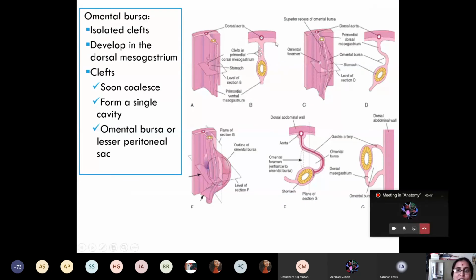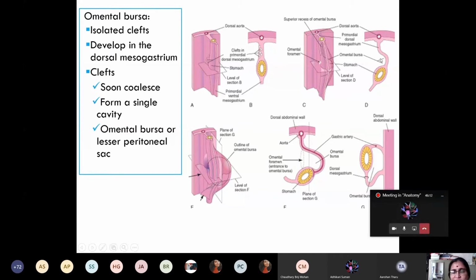Now, the omental bursa. Here you can see this is the dorsal mesogastrium, this is the developing stomach, this is the cross-sectional diagram. Now what happens in the dorsal mesogastrium? You can see there occurs the formation of numerous intercellular clefts. These isolated clefts which develop in the dorsal mesogastrium soon collapse or fuse with each other and give rise to a cavity behind the developing stomach, known as the omental bursa.